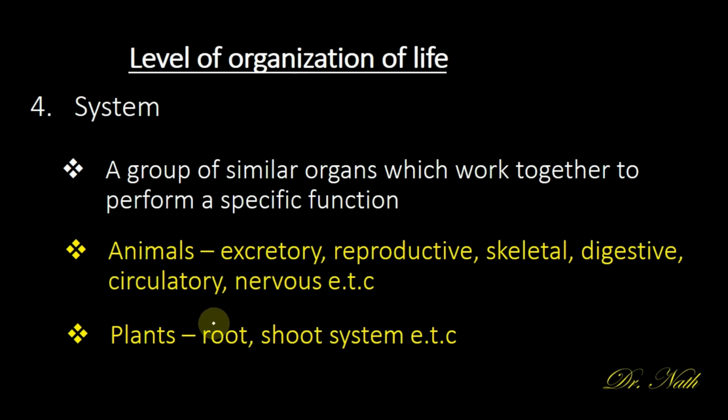While in plants, we have basically two systems, the root system and the shoot system. So this is all you need to know about the levels of organization of life.